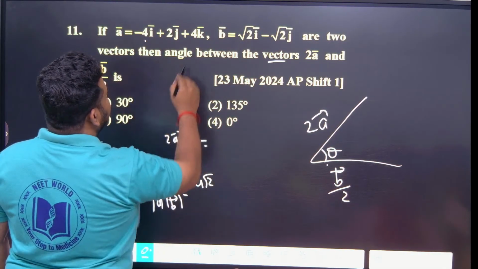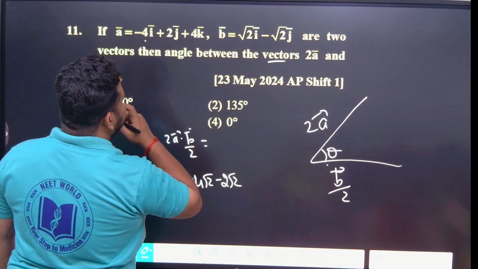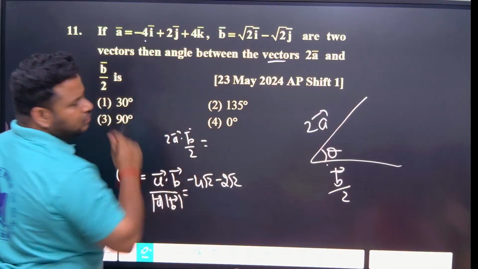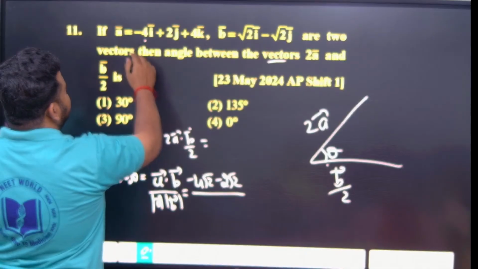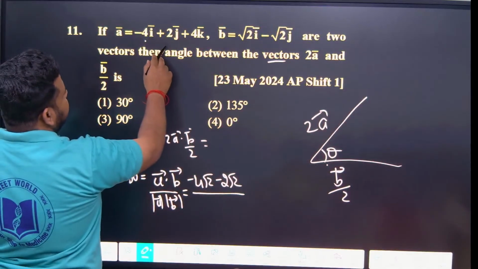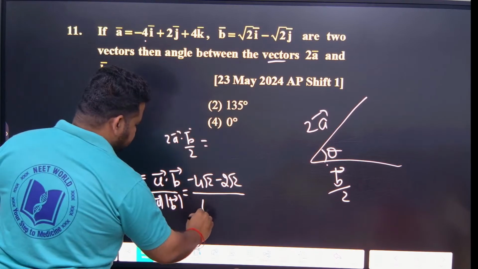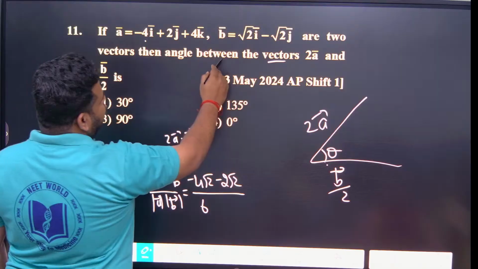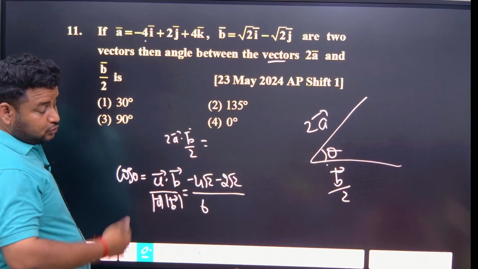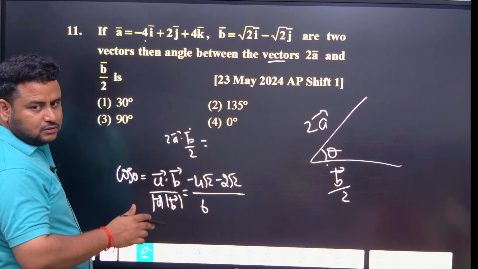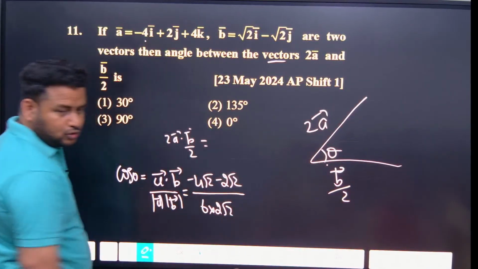Plus 2 into minus 2 root 2. Then plus 4, and plus 4 nothing is there, that is 0, so leave it. 0 into something is 0. Now the modulus of this: 16 plus 20 is 36, and the square root of 36 is 6. Then 4 plus 4 is 8, which I can write as 2 root 2, since the square root of 8 is 2 root 2. So this will be into 2 root 2.